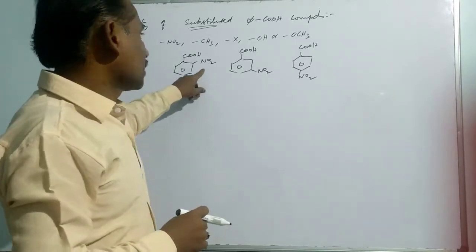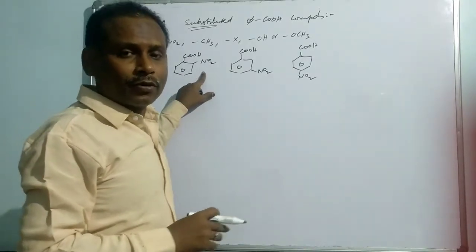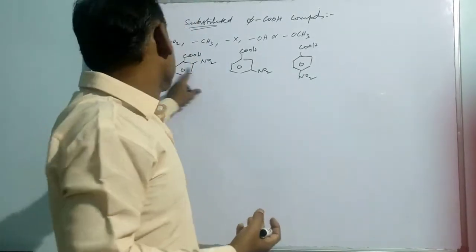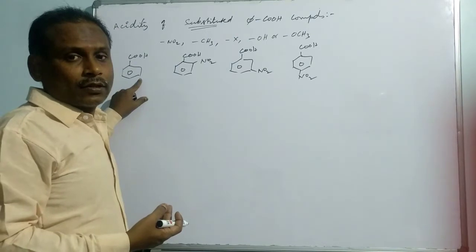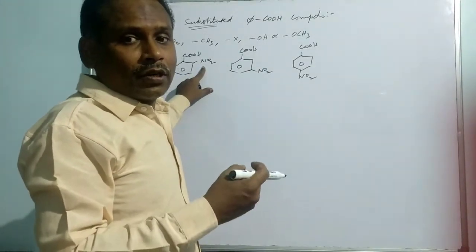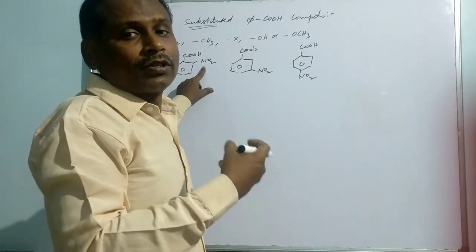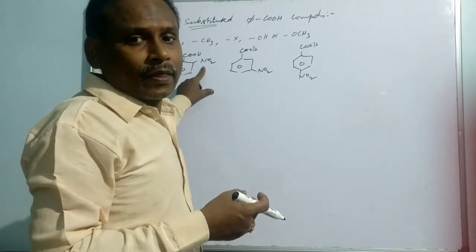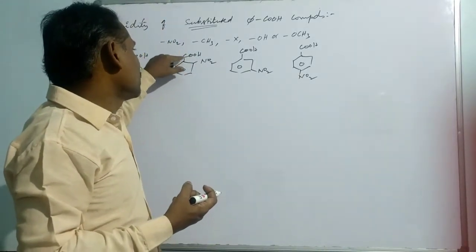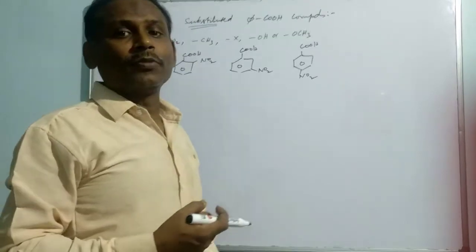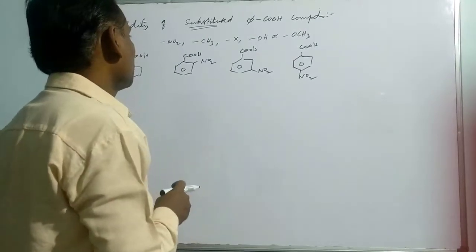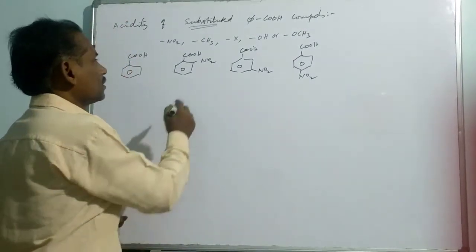Okay, normally as NO2 group is an electron withdrawing group, no doubt the acidity of nitro substituted benzoic acid is higher than normal benzoic acid, because whenever an electron withdrawing group is present on the benzene ring, it is going to stabilize the conjugate base of benzoic acid. That means once it withdraws the electrons from the benzene ring, then the negative charge on the benzoate is going to be stabilized.